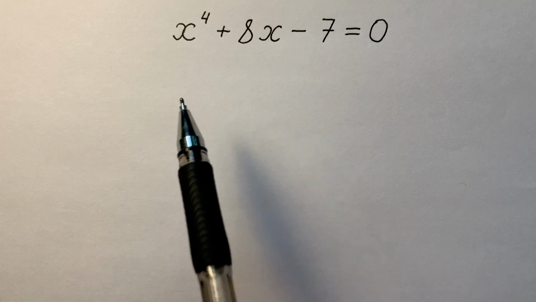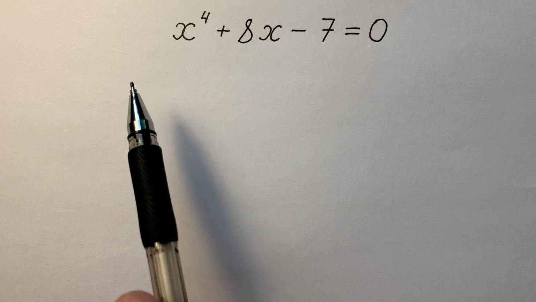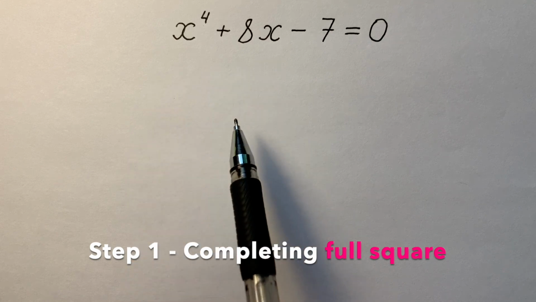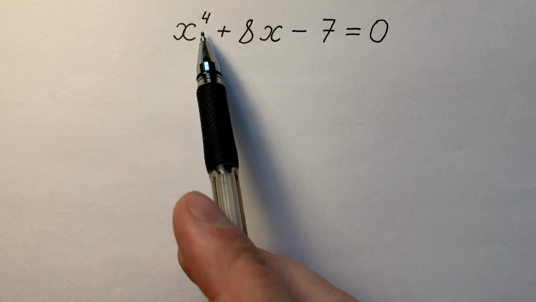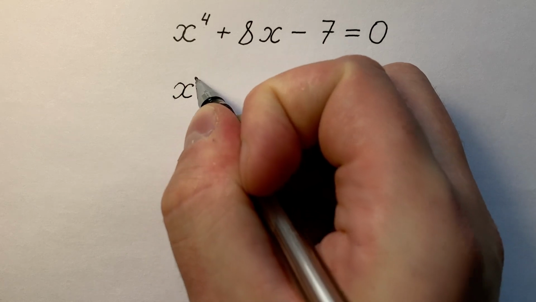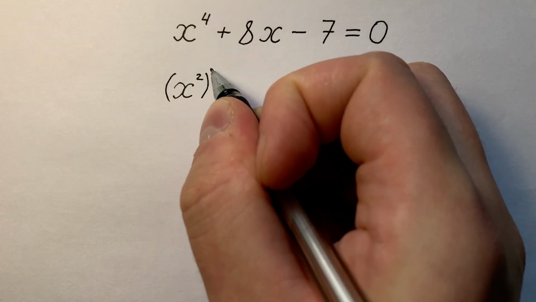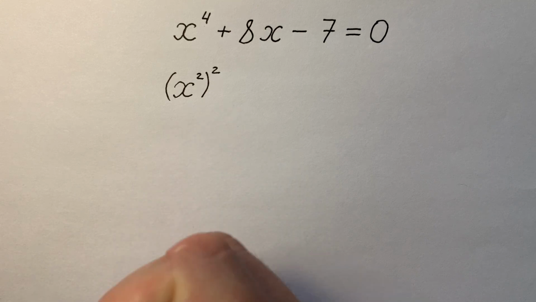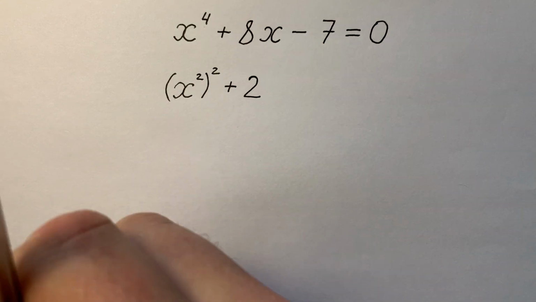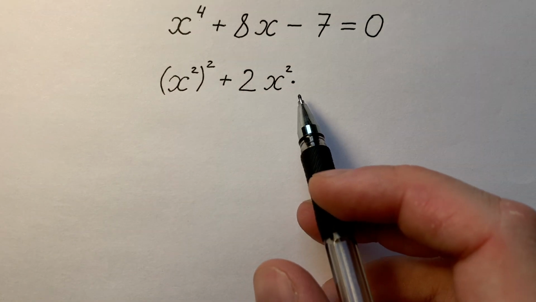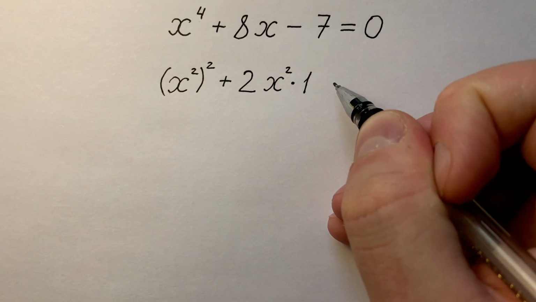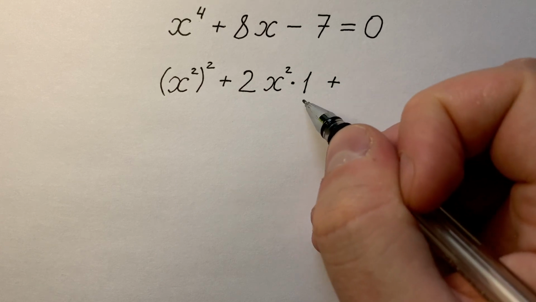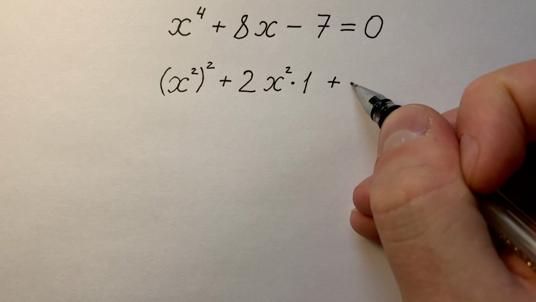But how? At first, I want to say that most equations of that type start from completing the square. So let's try to do the same thing. x to the power of 4, we can write like x to the power of 2 and to the power of 2. And if we want to get a full square, knowing the formula of a full square, we can add 2 times x to the power of 2 times the second component. Let it be 1. And of course, at the end of this square, plus the square of the second component, which is 1. 1 to the power of 2 equals 1.